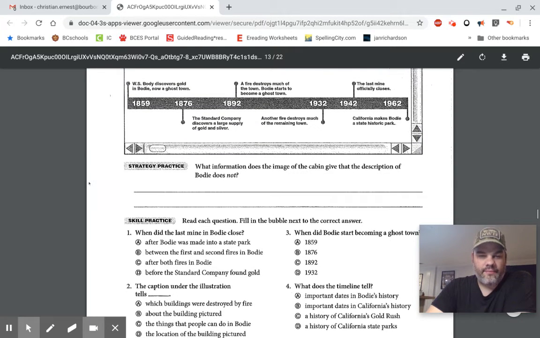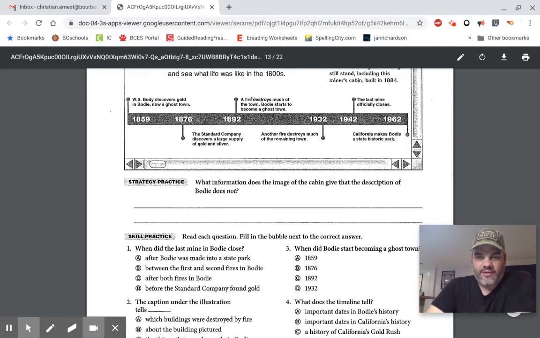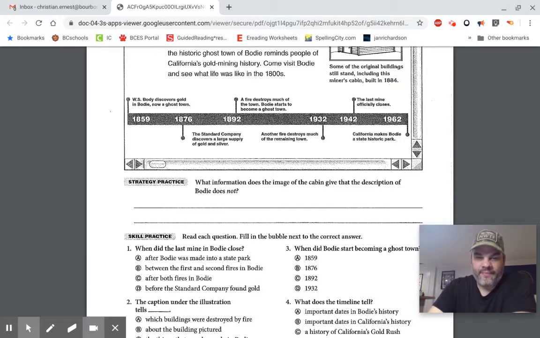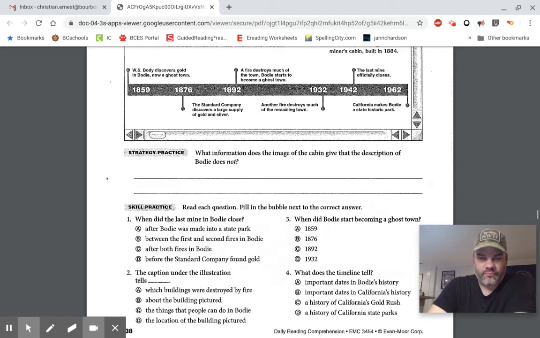All right, number one. When did the last mine in Bodie close? So go up here. We have our 6 items on our timeline. Go through there and find which one says the last mine closed. Now, once you find out when the last mine closed, was that A, after Bodie was made into a state park?